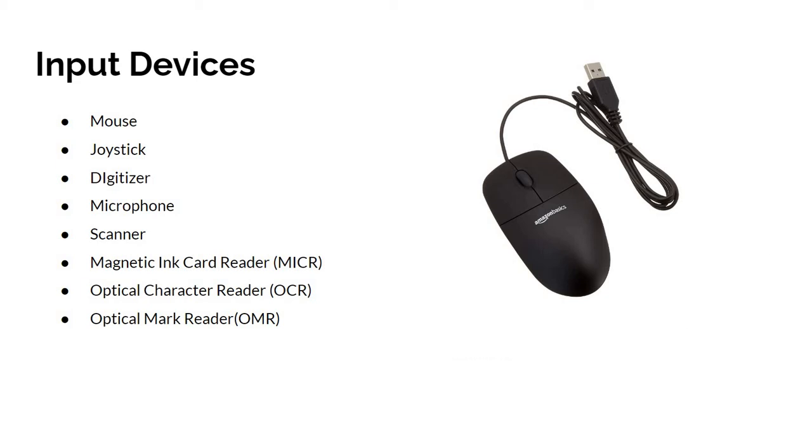DPI, dots per inch. DPI is a measurement of how sensitive a mouse is. The higher a mouse's DPI, the farther the cursor on your screen moves when you move the mouse.